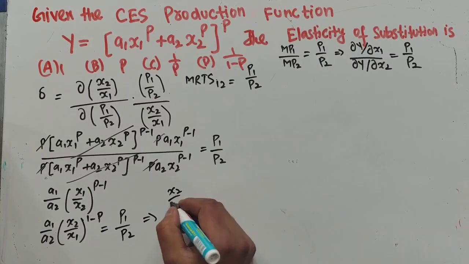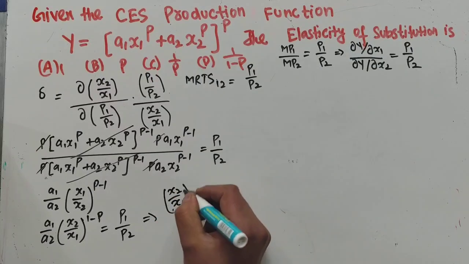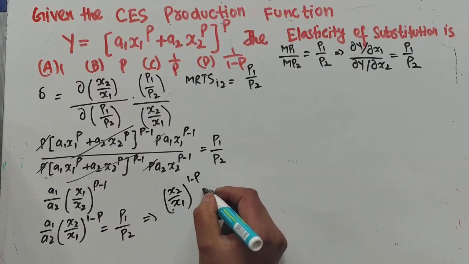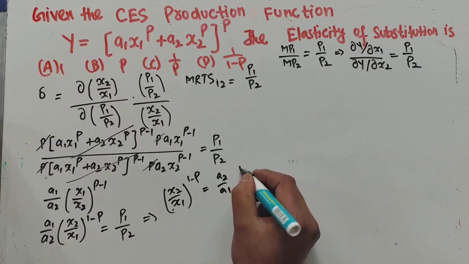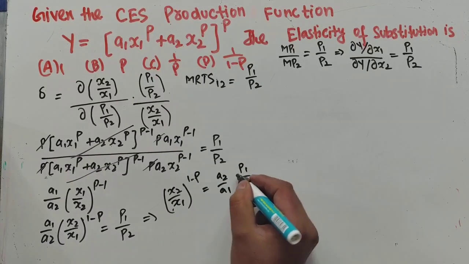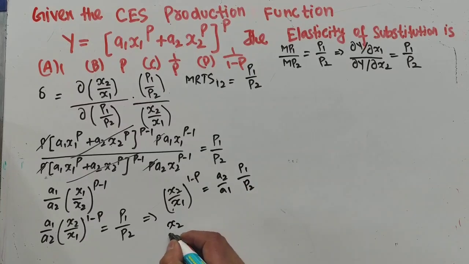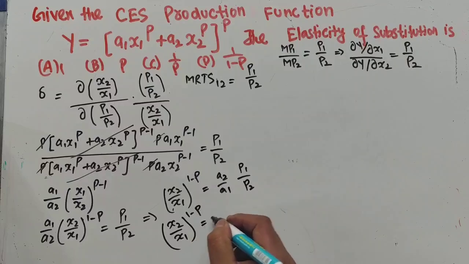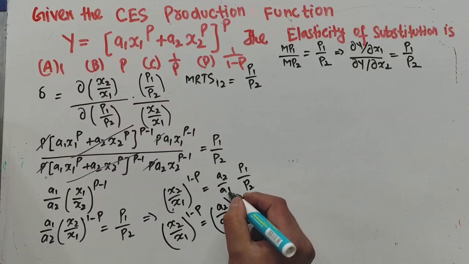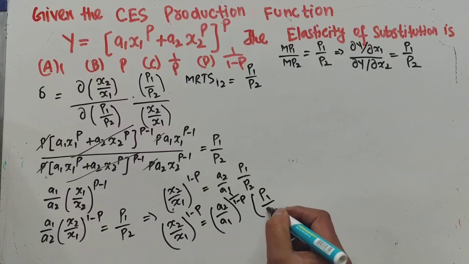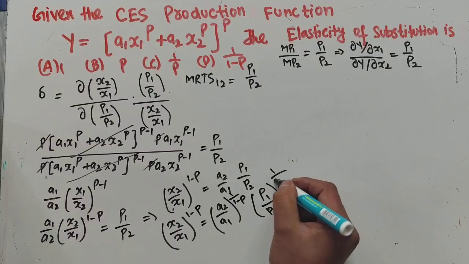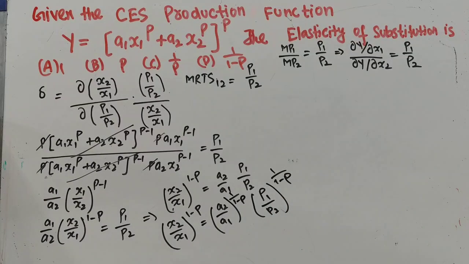So x2 upon x1 whole raised power 1 minus p will be equal to, transposing this, a2 upon a1 times p1 upon p2, or x2 upon x1 whole raised power 1 minus p comes out to be a2 upon a1 times p1 upon p2. Transposing the exponent, it becomes 1 divided by 1 minus p, a2 upon a1 times p1 upon p2 whole raised power 1 divided by 1 minus p.